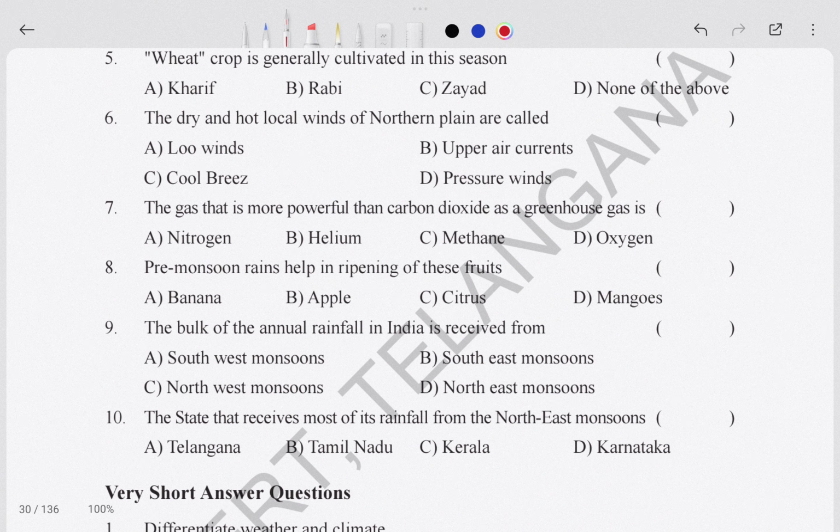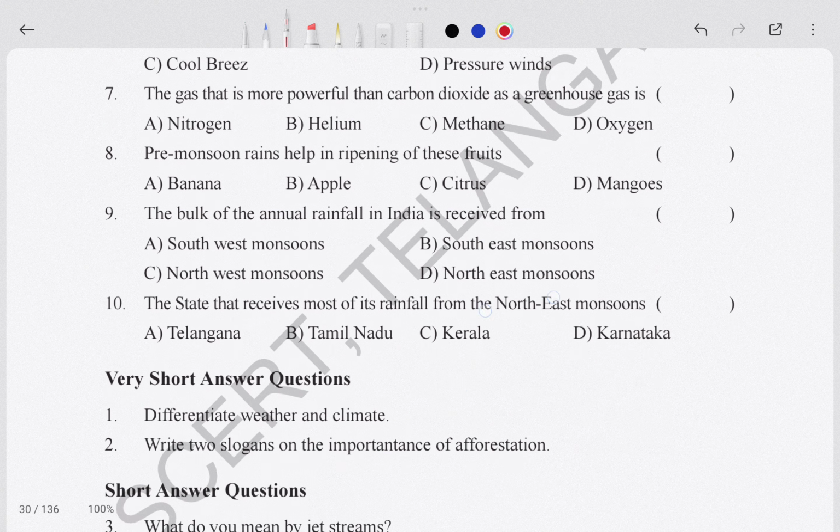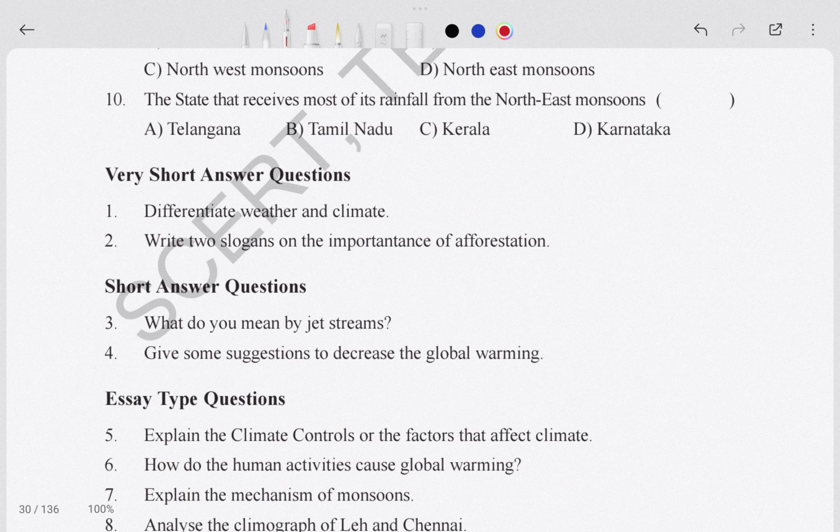So till here, if it is clear to you, then I will move to this one. Here are two very important short questions. What is the difference between weather and climate? Write two slogans on the importance of afforestation. This is very important, it can be asked.